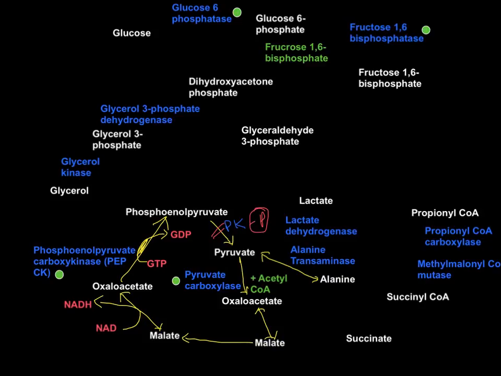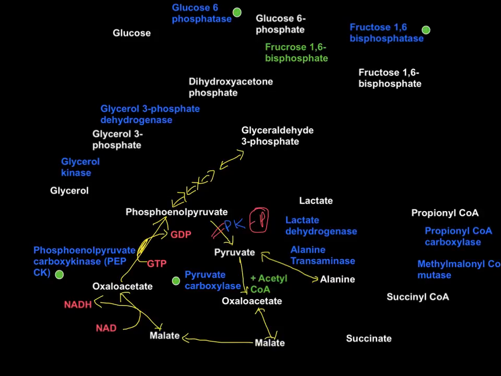Now the fate of phosphoenolpyruvate is that it undergoes multiple reactions here which are all reversible reactions in gluconeogenesis. Phosphoenolpyruvate is converted to 2-phosphoglycerate, 2-phosphoglycerate is converted to 3-phosphoglycerate, 3-phosphoglycerate is converted to 1,3-bisphosphoglycerate, that's a reversible reaction, and 1,3-bisphosphoglycerate is converted to glyceraldehyde 3-phosphate. That's how you get glyceraldehyde 3-phosphate there.